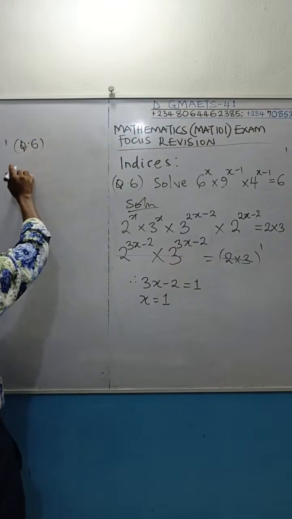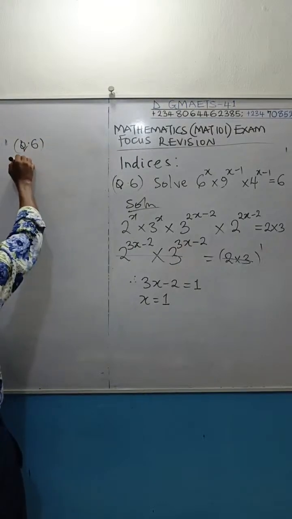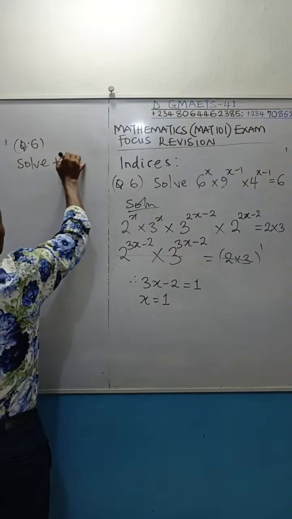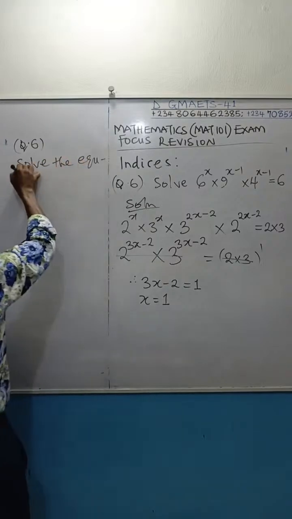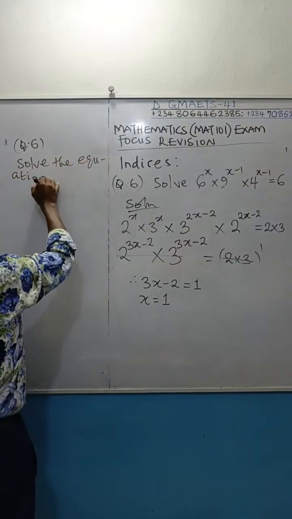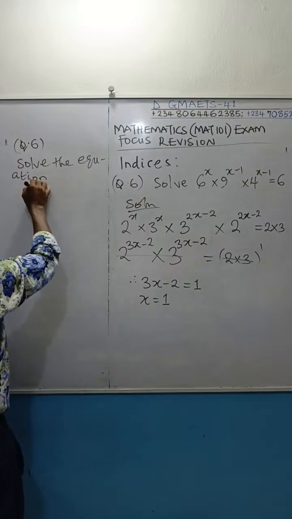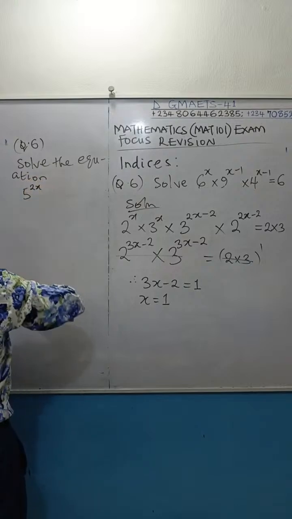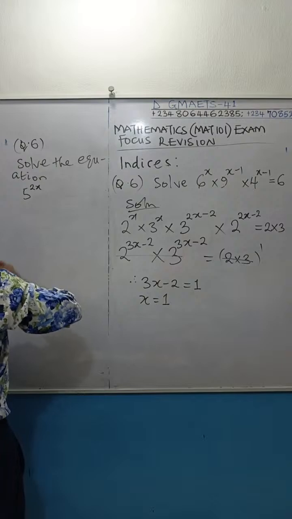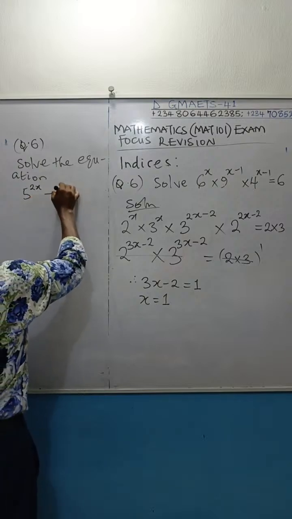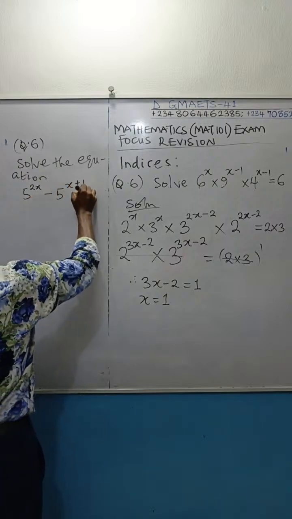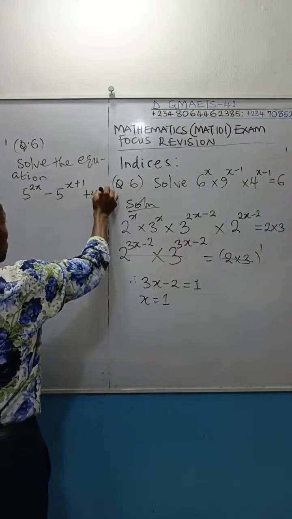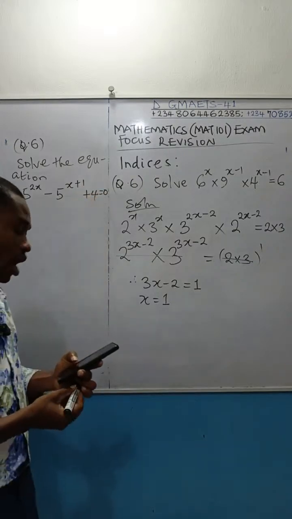And you are asked to solve the equation: 5 to the power of 2x minus 5 to the power of x plus 1 plus 4 equals 0. You have this type of